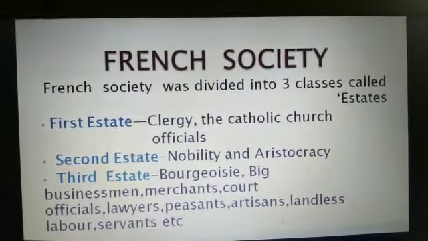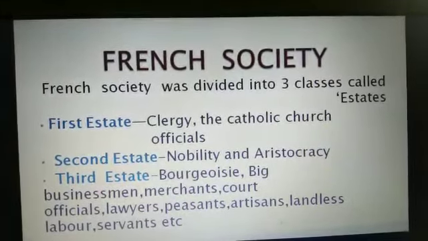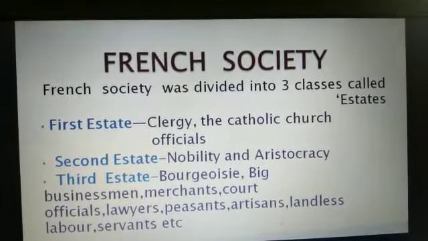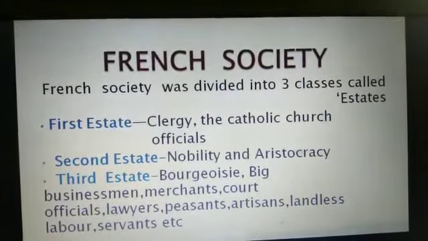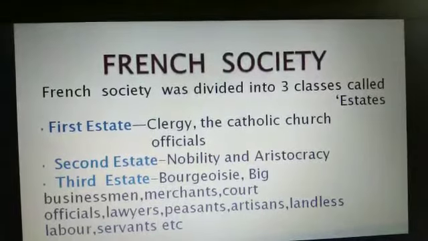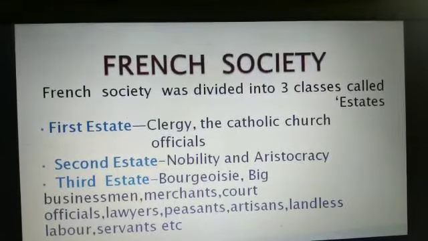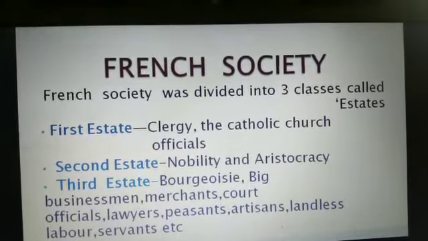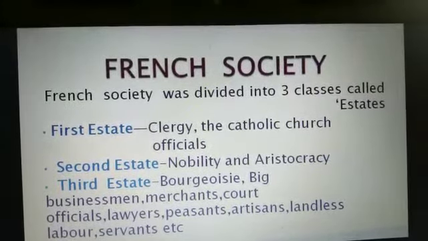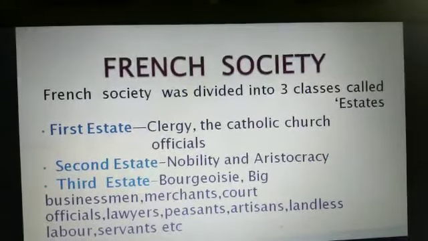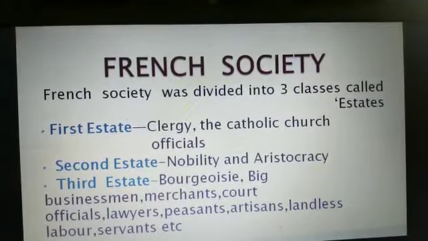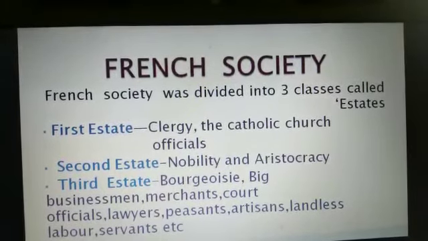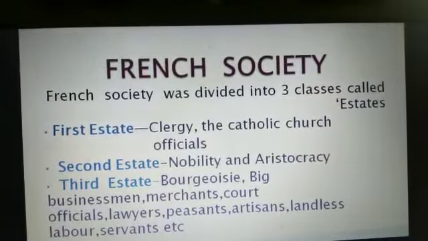French society was divided into three classes, called states or groups. The first state was the clergy, or church officials. In France there are two types of church, Catholic and Protestant. Catholic church officials come under the clergy.